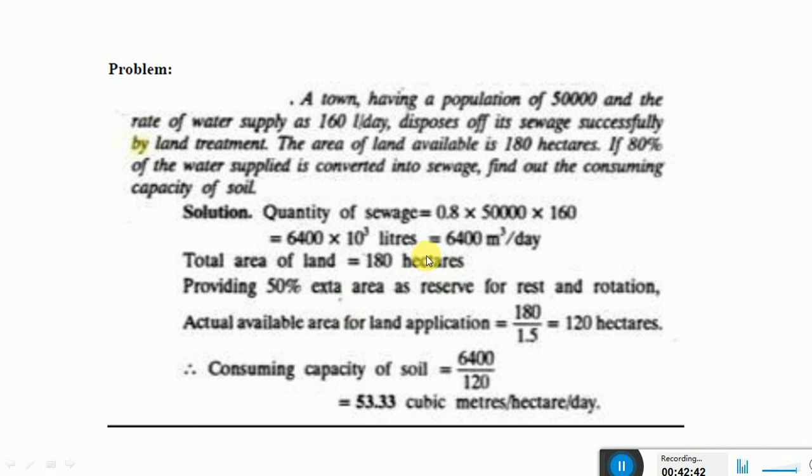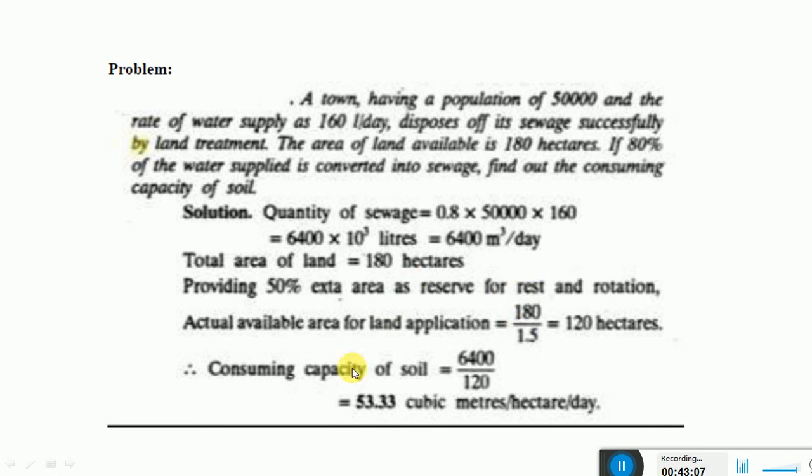Like I told you, in this case we will keep 50% land extra as the reserve for rest and rotation. So the actual available area for land application is given by 180 divided by 1.5, which is equal to 120 hectares. We are keeping 50% land as the reserve and rotation out of these 180 hectares.